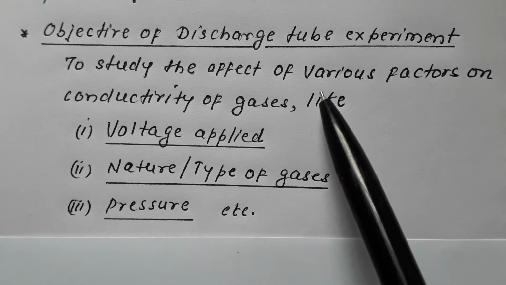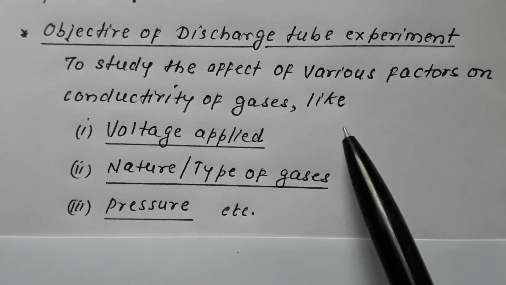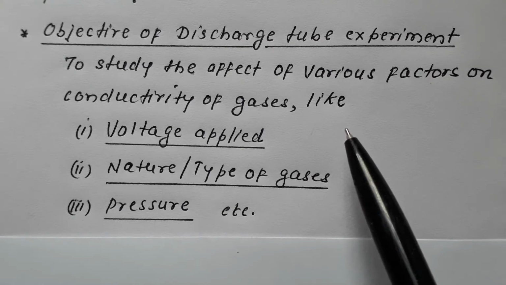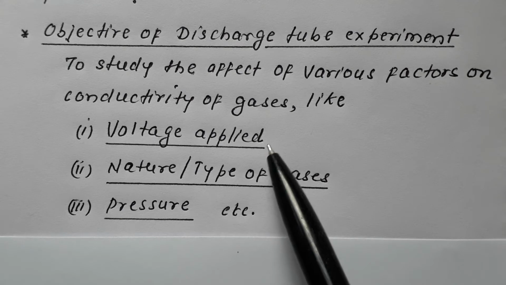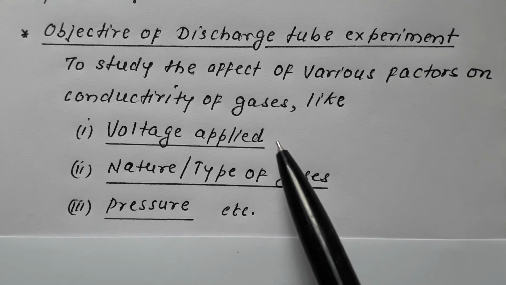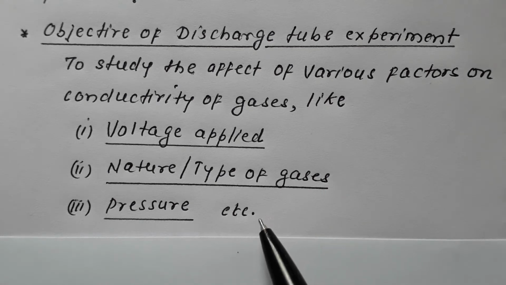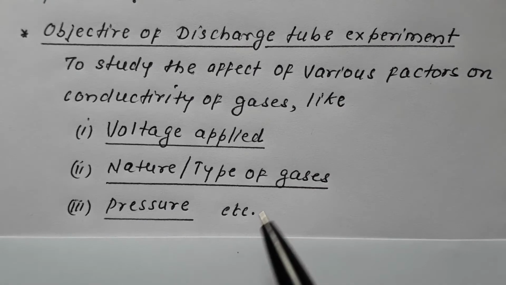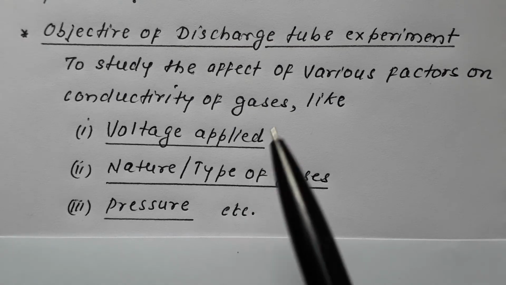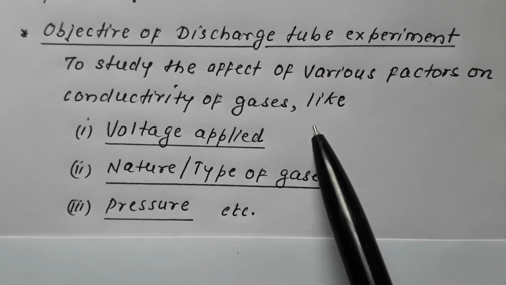Remember, its objective was to study the effect of various factors on conductivity of gases, like the voltage applied, the nature or type of the gases, and the pressure, etc. So the objective of the discharge tube experiment was to study the effect of various factors on conductivity of gases.